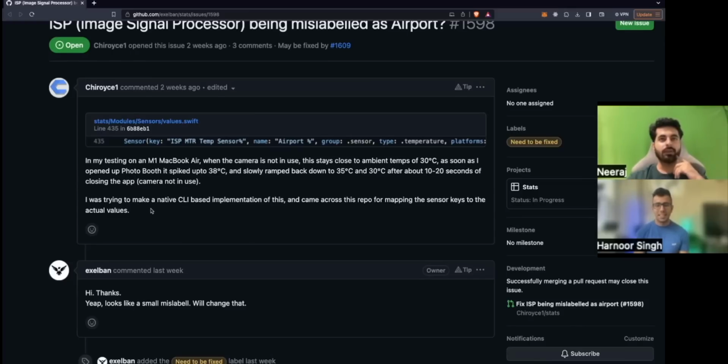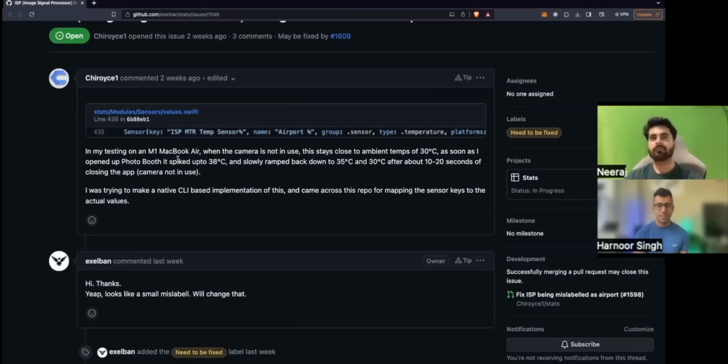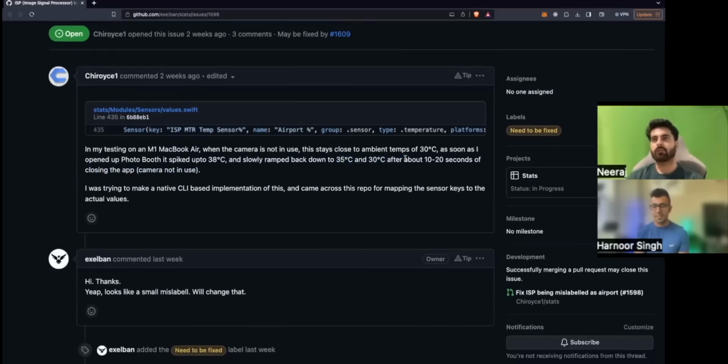I was trying to make a native CLI based implementation of this and came across this repo for mapping the sensor keys to the actual values. Okay. I don't know, it's something related to the camera, the temperature spiked and all. And after that, once the app was closed, it was back to normal, right?